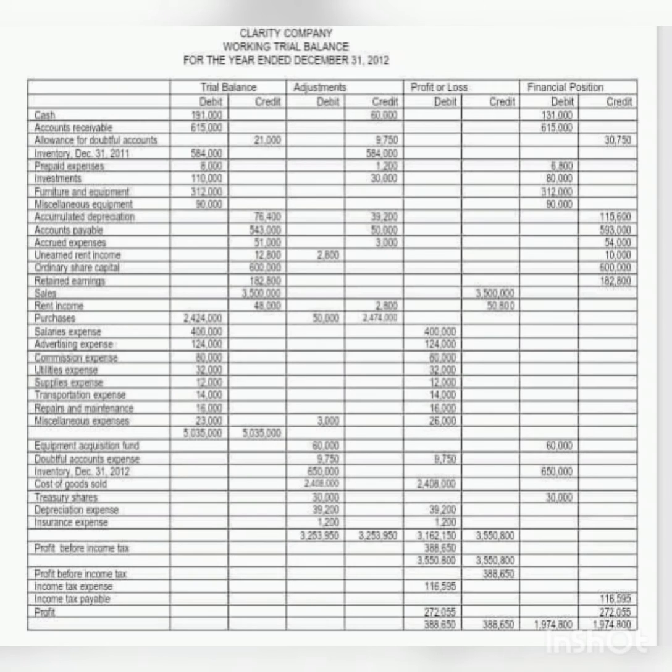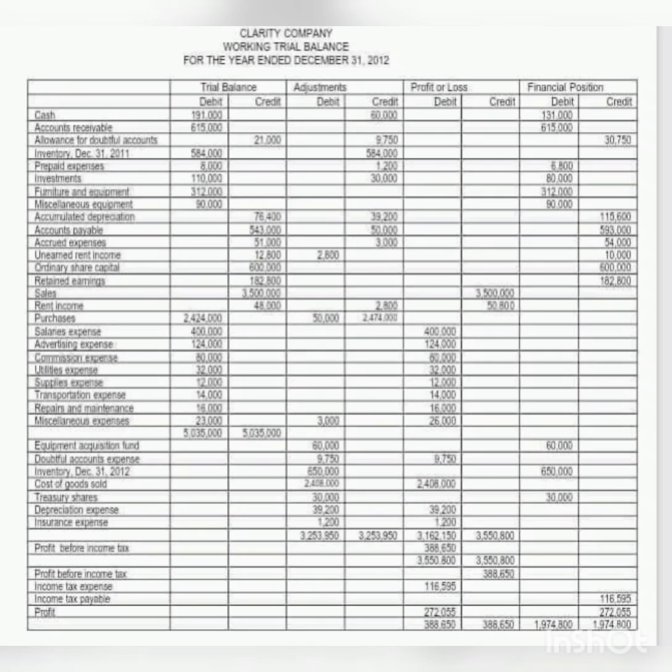Then 388,650 minus 116,595 is equal to 272,055.